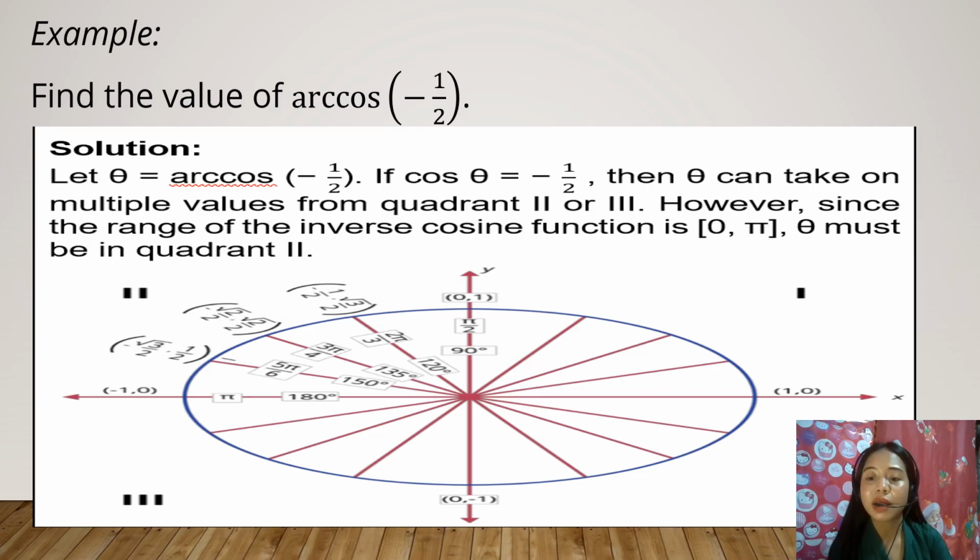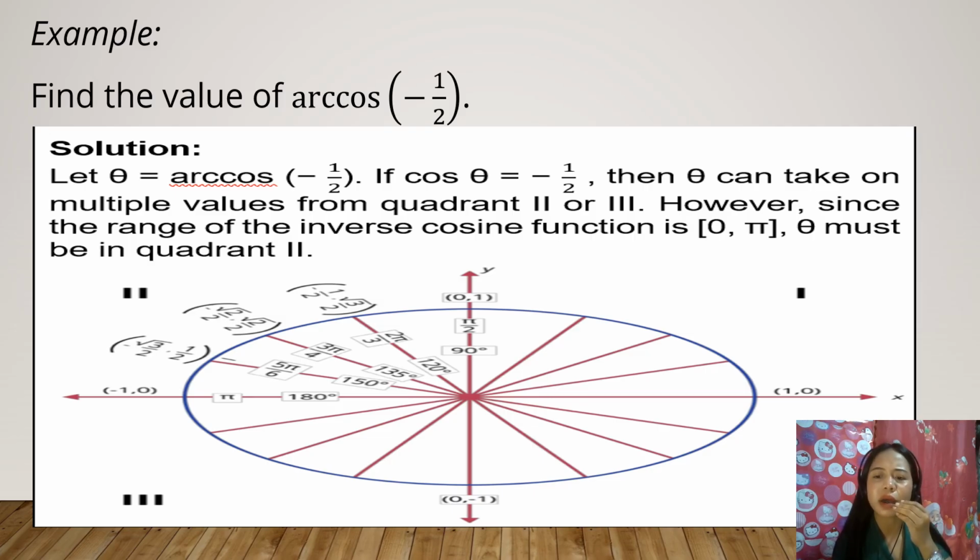Kani siya is nagbalik-balik ni siya kay based ni siya sa atong last topic, itong about sa reference angle, di ba? Itong sa quadrant 2, di ba? Pi minus theta sa quadrant 2. Am I right? Okay. So in radians, kung i-solve nimo siya using radians, naa tay theta is equal to pi minus pi over 3.